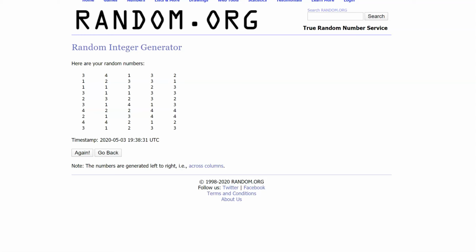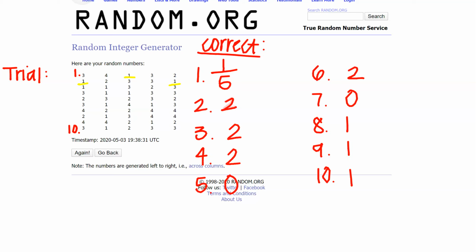So when I click on Get Numbers, what I'm going to do is look at each row for each trial. That means that in trial 1 of the 5 multiple choice questions going horizontally, he got questions 1 and 2 incorrect, he got question 3 correct, and then 4 and 5 incorrect. So that means that he got 1 out of 5 for trial number 1. And again, I'm going to continually count all the times that he got questions correct through trial 10. So after counting them all up for each of the 10 trials, these are the number correct that I got. So I'm going to now transfer this information over to my dot plot.